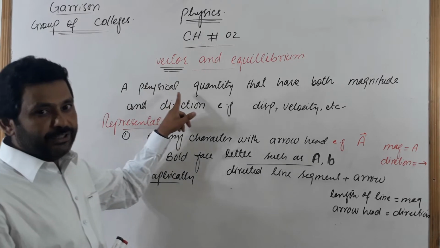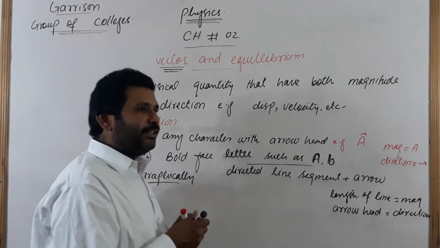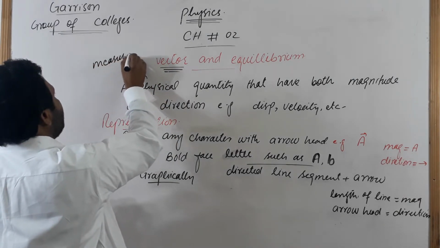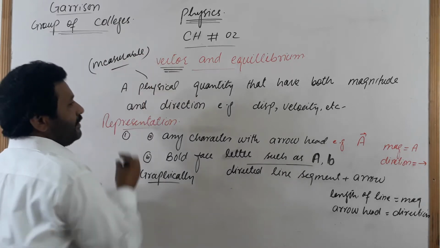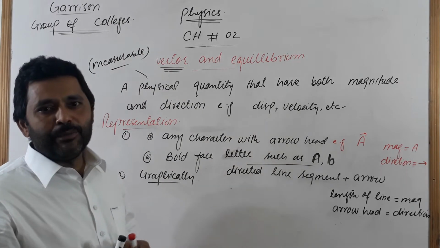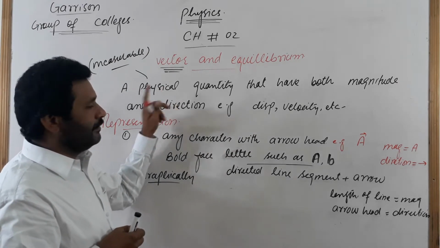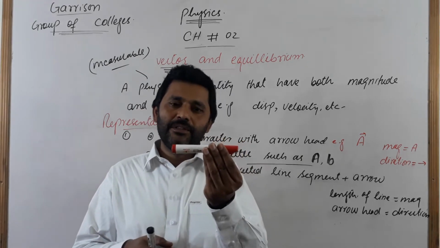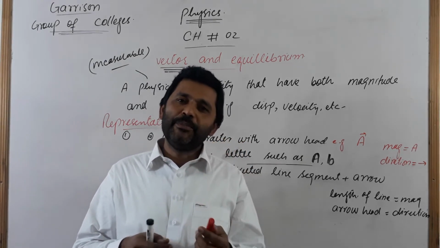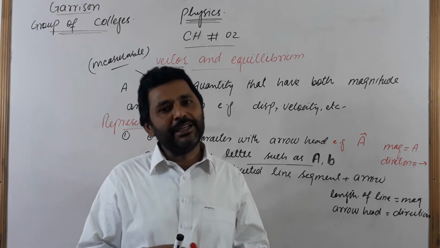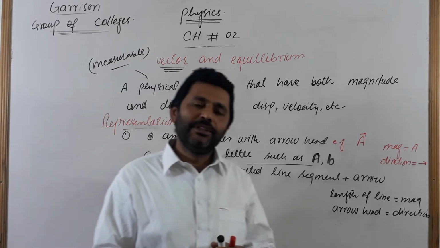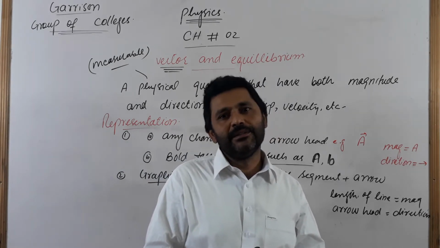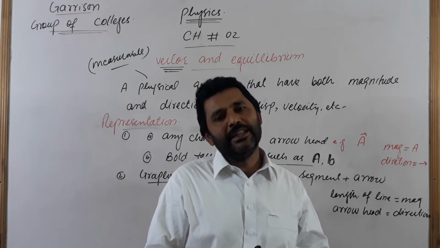Vector is a physical quantity. What is physical quantity? A quantity which is measurable, which can be measured with any device, with any technique, with any instrument, is called physical. For example, length. We can measure the length of this object with the help of meter rod. Means length is a measurable quantity. We can measure time with stopwatch. Means time is also a measurable quantity. We can measure all physical quantities with any device.